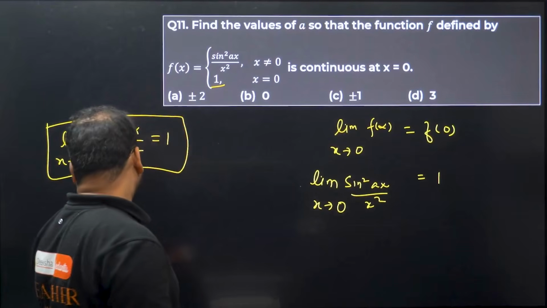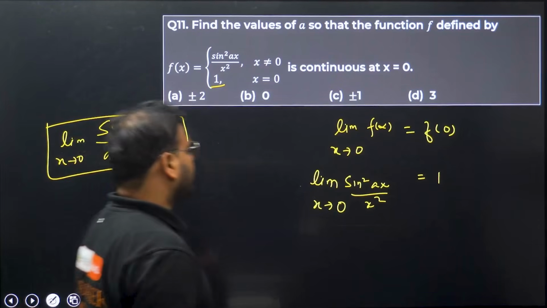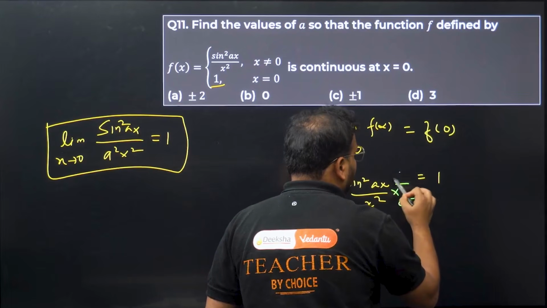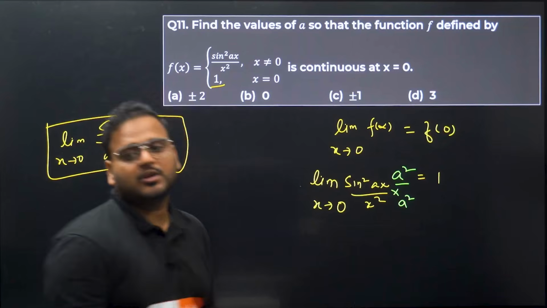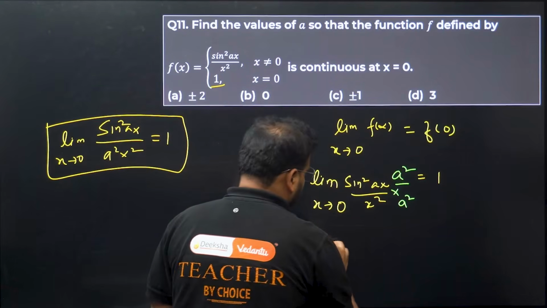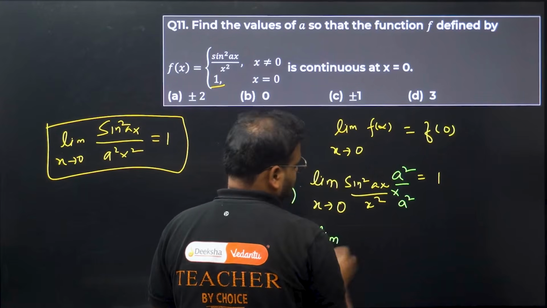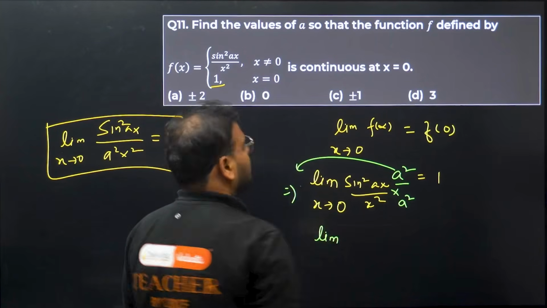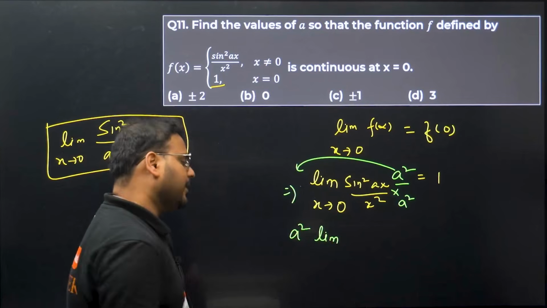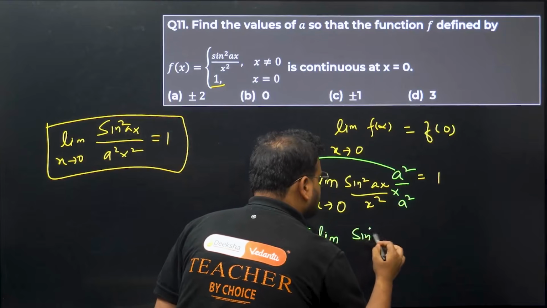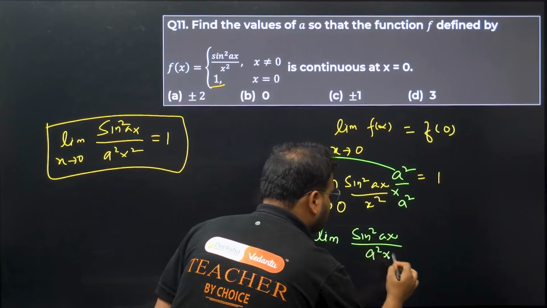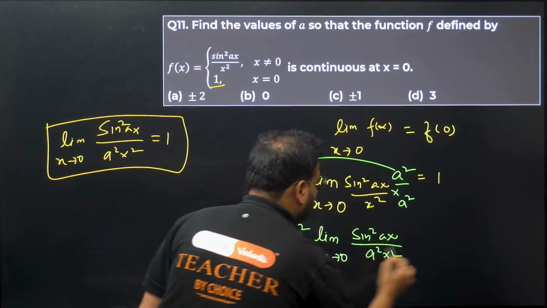So let's make that change. We multiply a square in both numerator and denominator. Let's see what is going to happen. So we get the limit; a square is a constant, I can keep it outside. So a square times the limit of sine square ax upon a square x square when x tends to 0 equals 1.